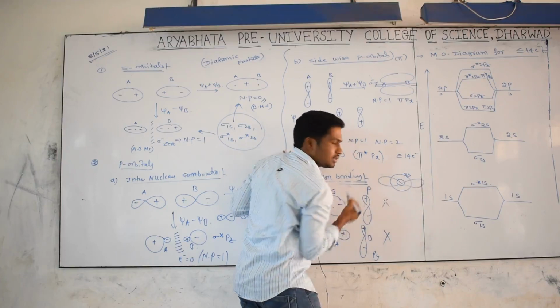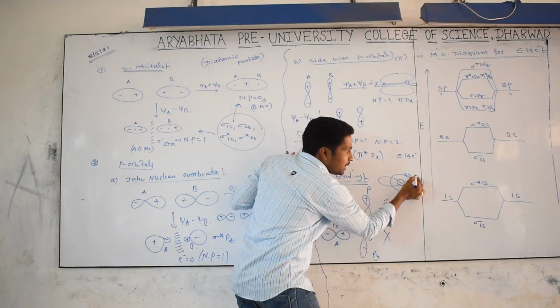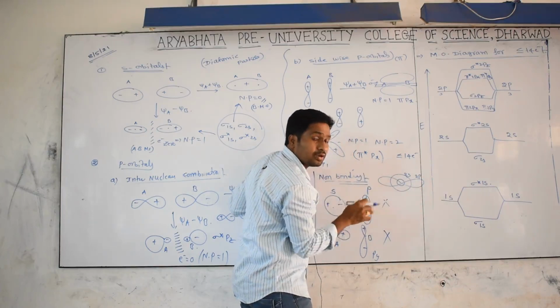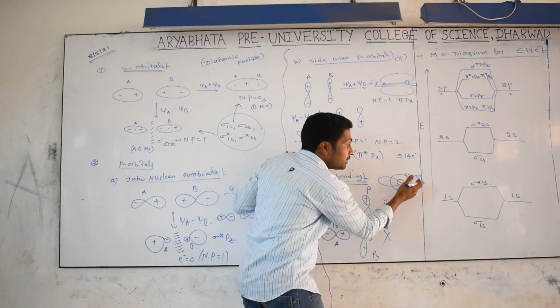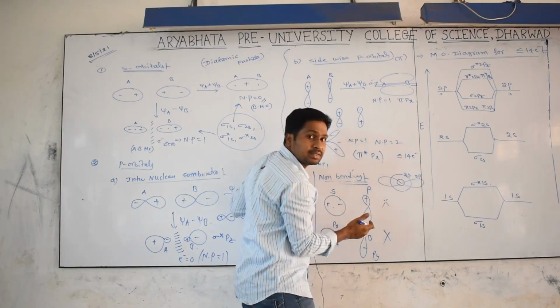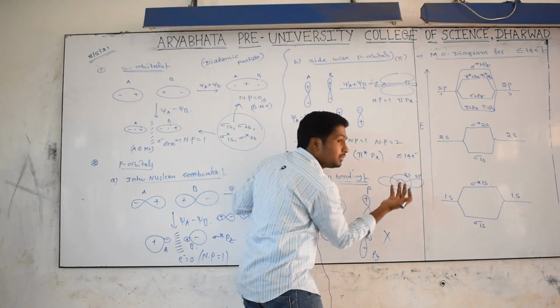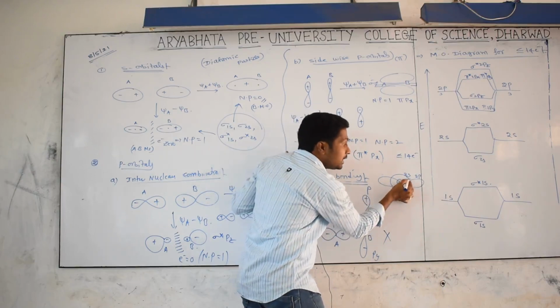Between 2s and 2p in less than 14 electrons, the energy difference will be less, because the repulsion between them is very small.